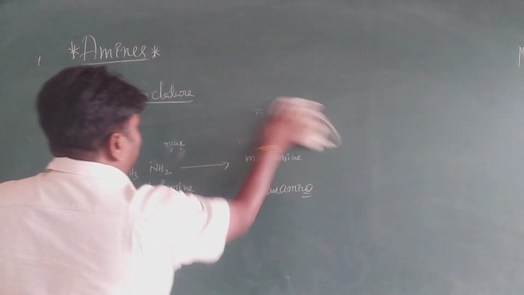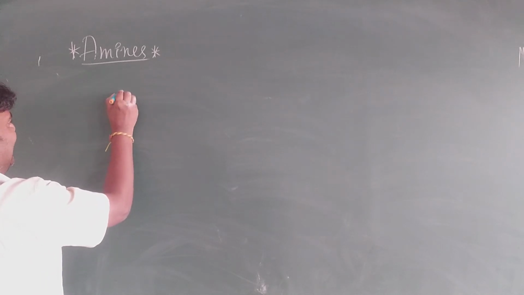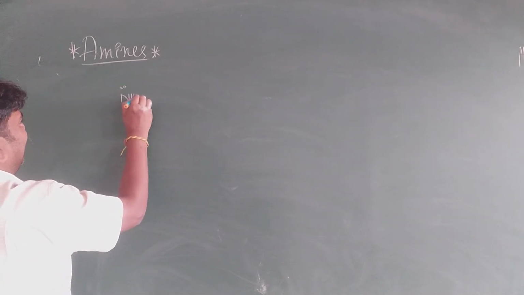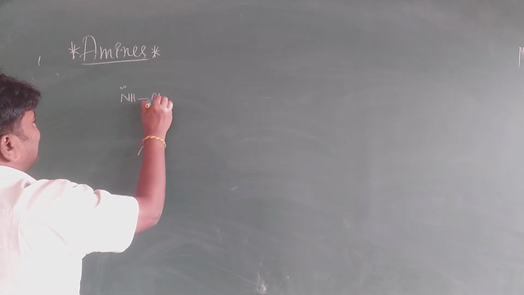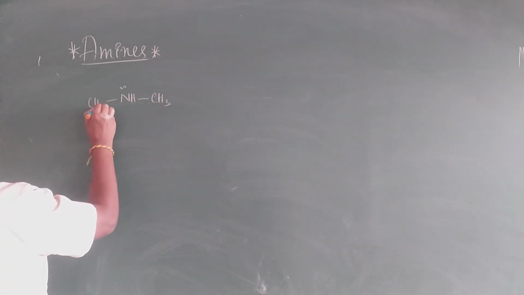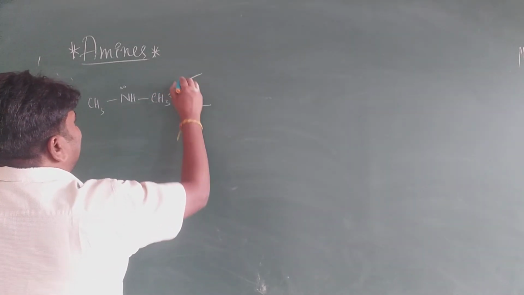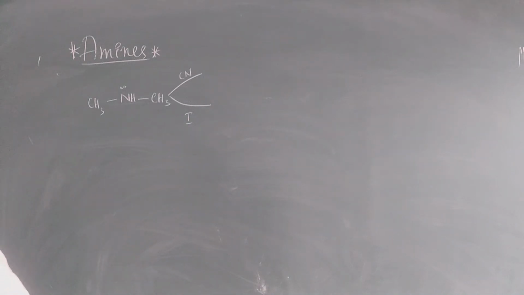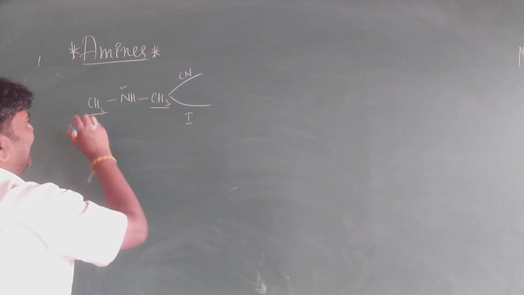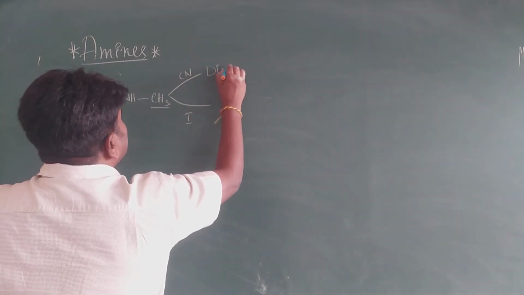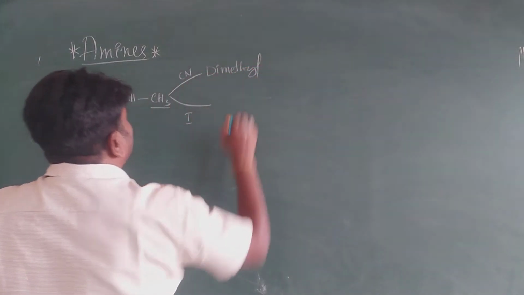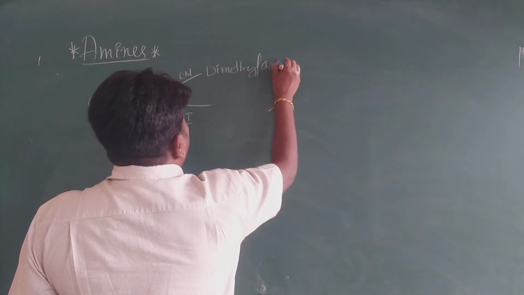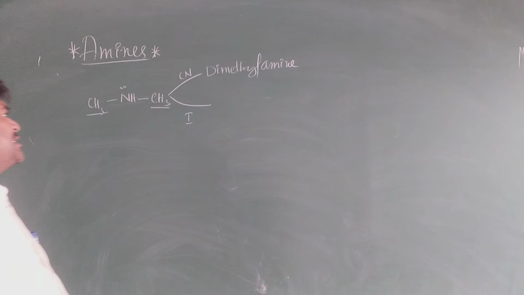Next one. In case you take a secondary amine, it is very important. CH3 NH CH3, with a lone pair on nitrogen. What is the common name? In the common name, it is very simple. Methyl, methyl, so dimethylamine.